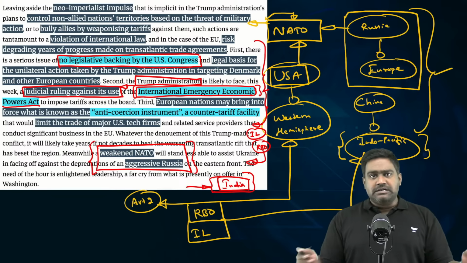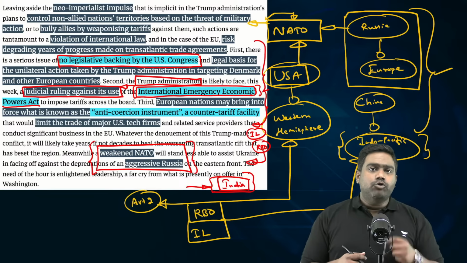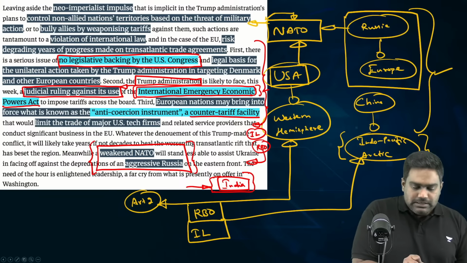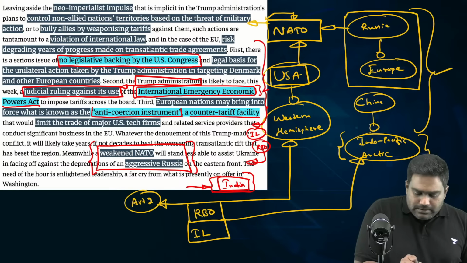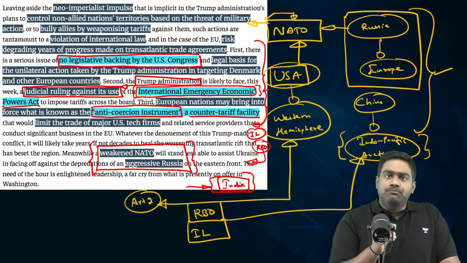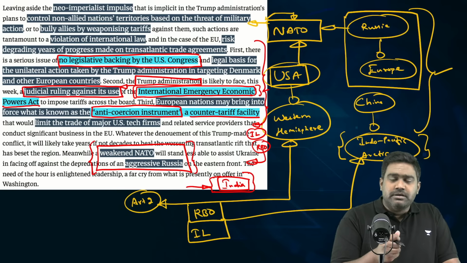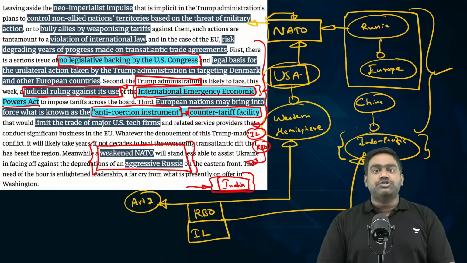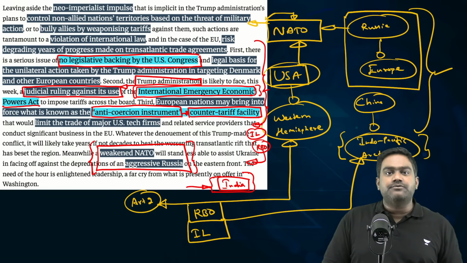So, European countries are contemplating a counteraction. European countries have already brought out a counter tariff measure, which they are calling the anti coercion instrument. This is an instrument being pushed by the European Union. Even Britain is backing this instrument. This anti coercion instrument threatens retaliatory measures against American trade interests.